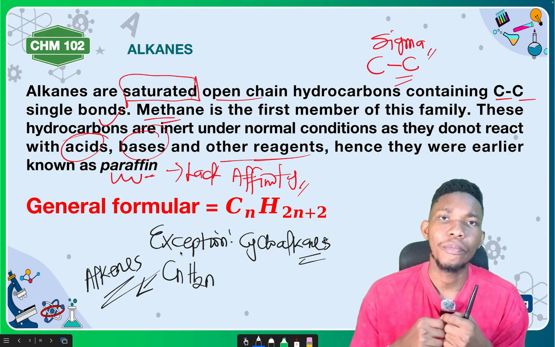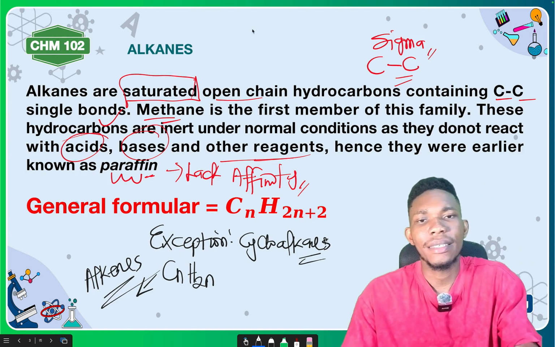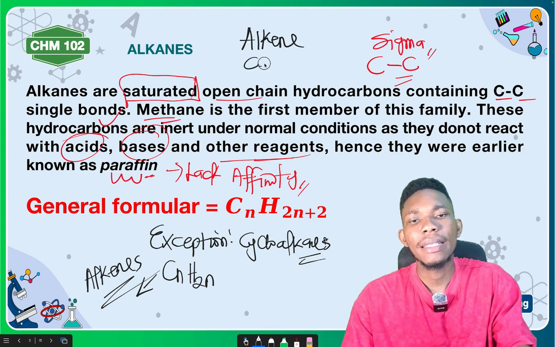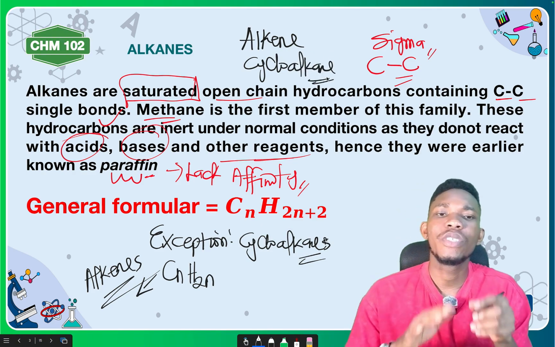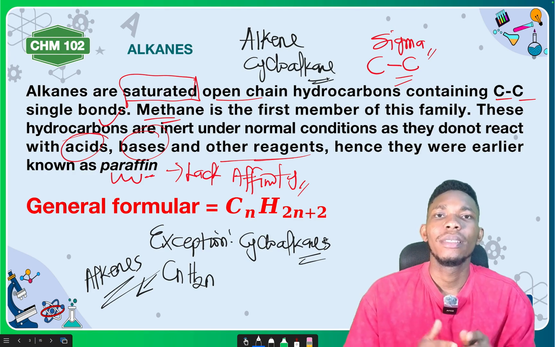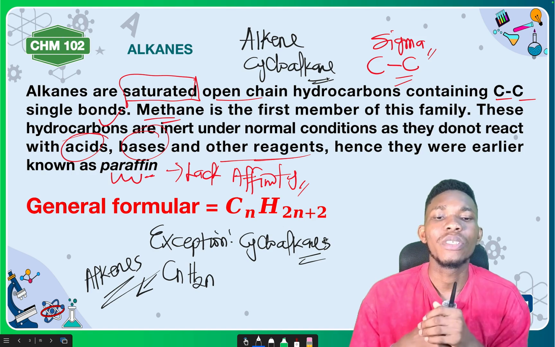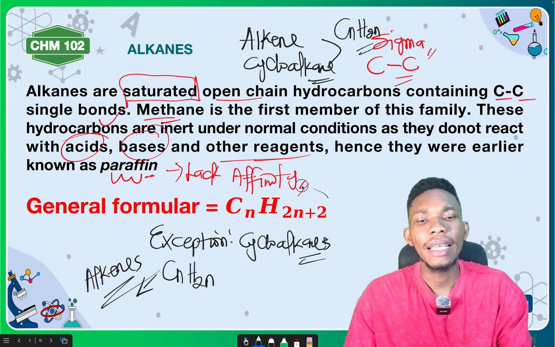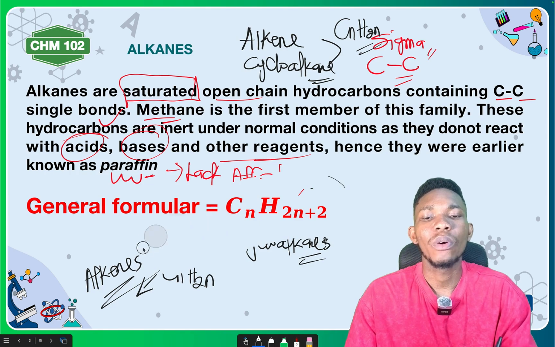So you may be asked in the exam: alkenes and cycloalkanes have the same general formula, true or false? The correct answer is true. Are you getting it? Alkenes and cycloalkanes have the same general formula. What is the general formula? We said it is CnH2n, while that of the alkane is CnH2n+2, where n is the number of carbon atoms.